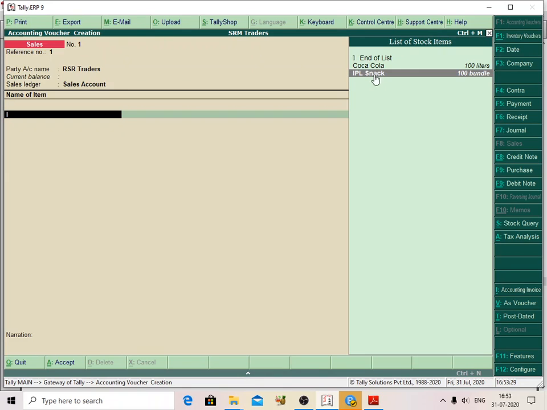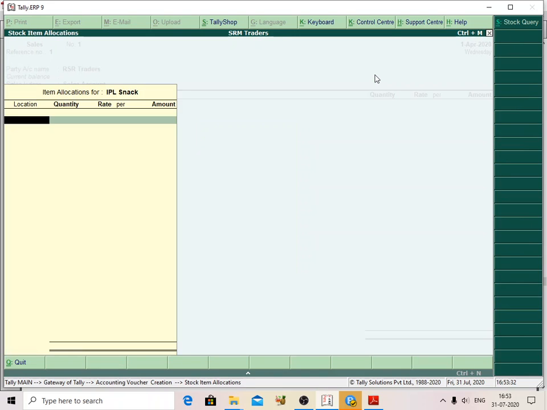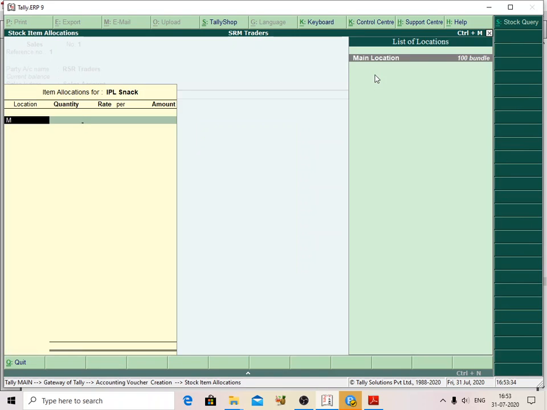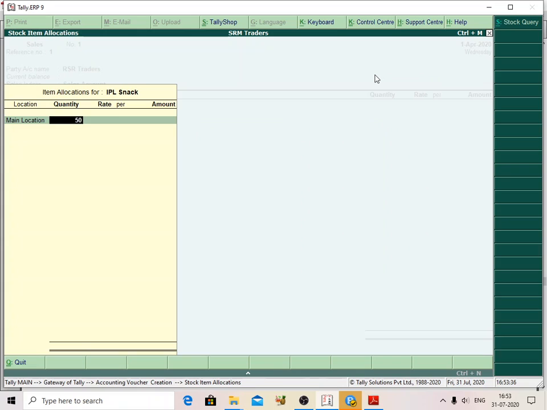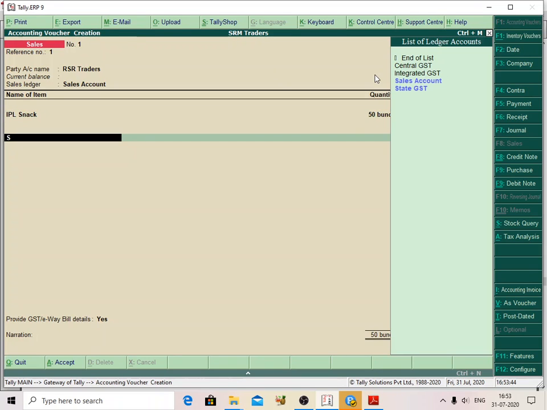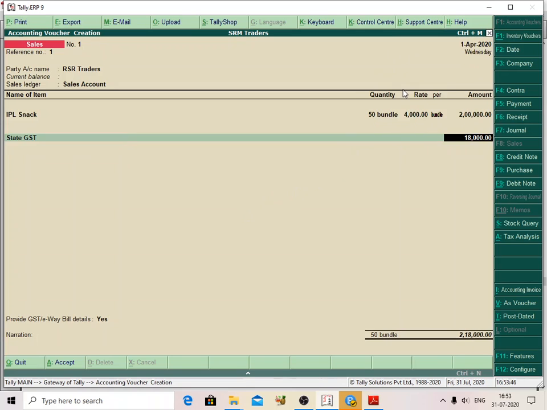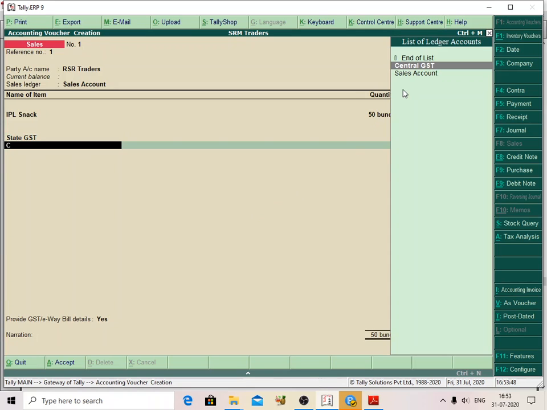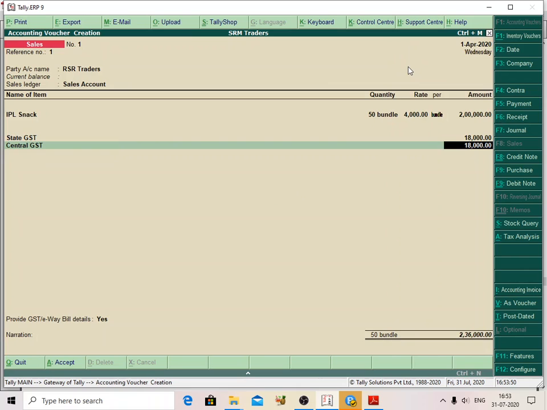IPL snack is 100 bundles, and the location is the main location. The quantity is 50, and each is 4,000. The total amount is 2 lakhs. Now I am selecting State GST and Central GST like this.